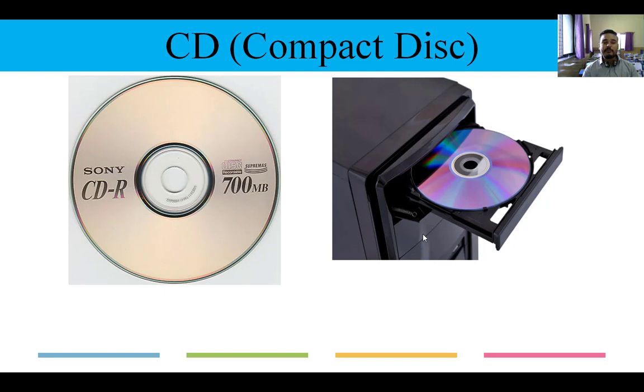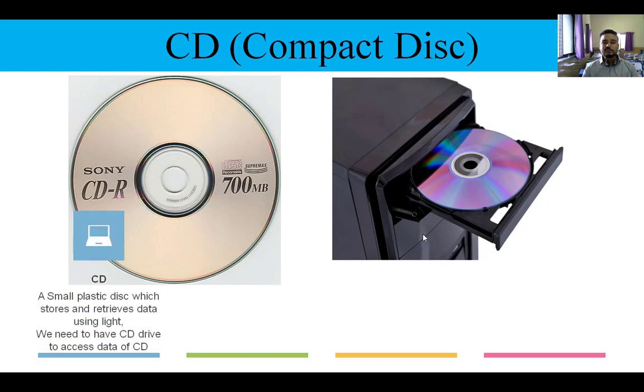So this is a compact disk, that is CD. It is a small plastic round disk which stores data, and that data can be read and written also, which can be done using a CD drive. The second image is of a CD drive. So we need a special drive, that is a CD drive, to read those CDs. It has a laser-like structure, it rotates and it reads those CDs.